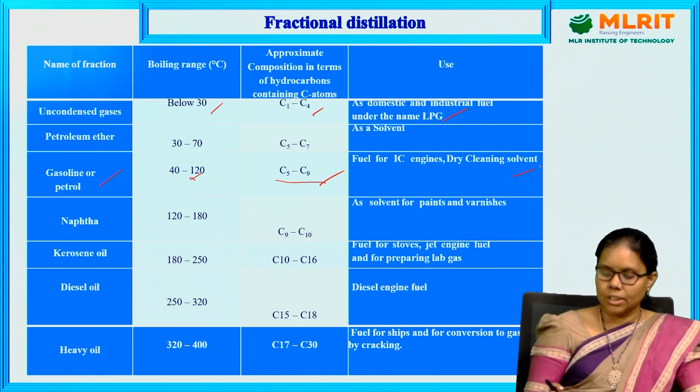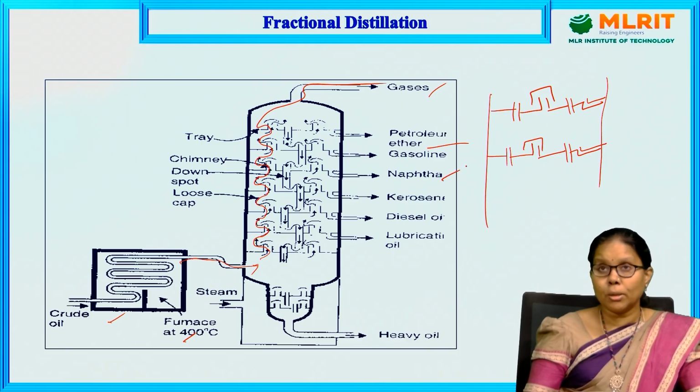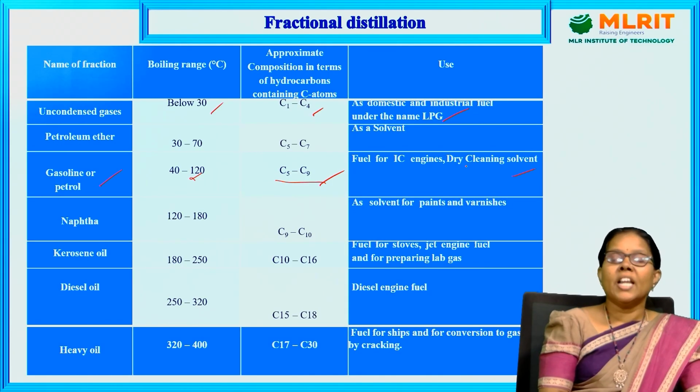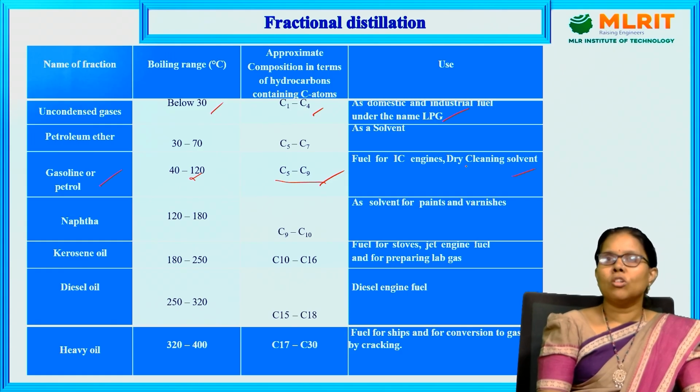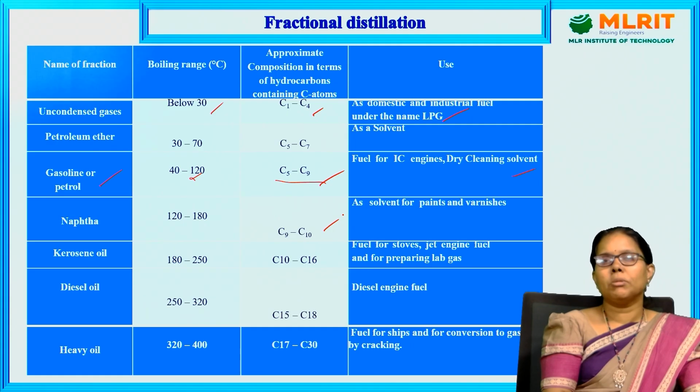The next fraction after petrol, based upon boiling points, is naphtha. Naphtha's boiling point is 120 to 180 degrees centigrade, and its carbon chain is C9 to C10. As the length of the carbon chain increases, the molecular weight increases and the packing becomes closer, so the boiling point is 120 to 180 degrees centigrade. It is used in paints and varnishes.